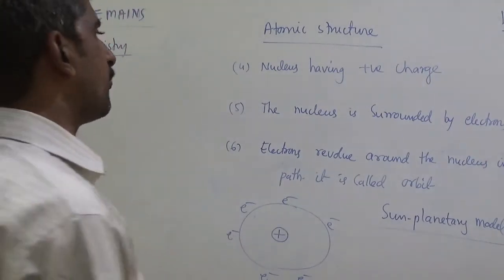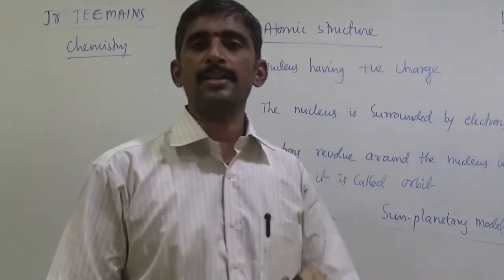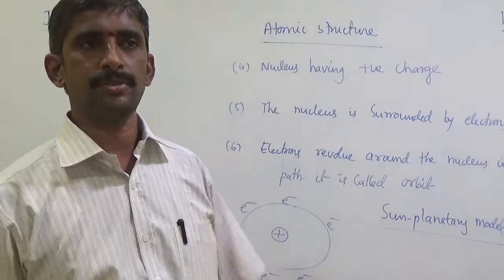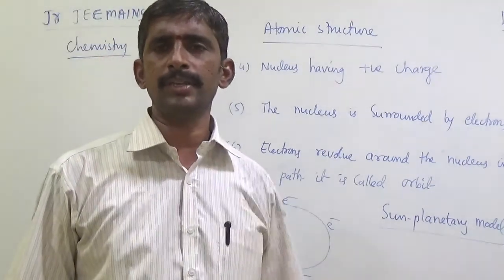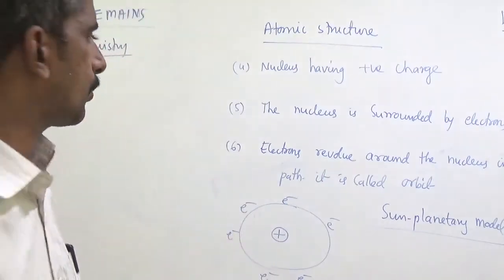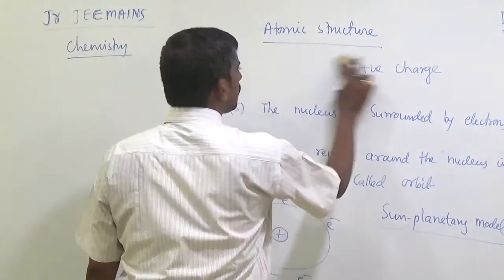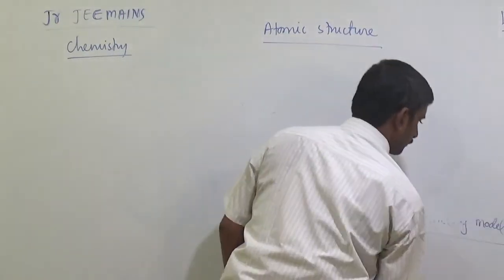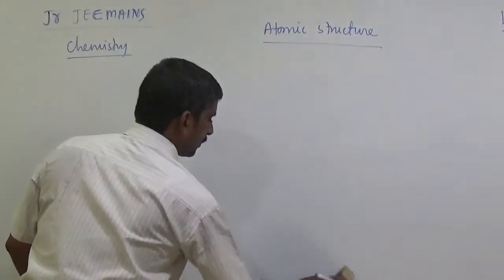So this is the Rutherford atomic theory. But drawbacks. Rutherford theory defects. The Rutherford theory can explain the nucleus and protons.